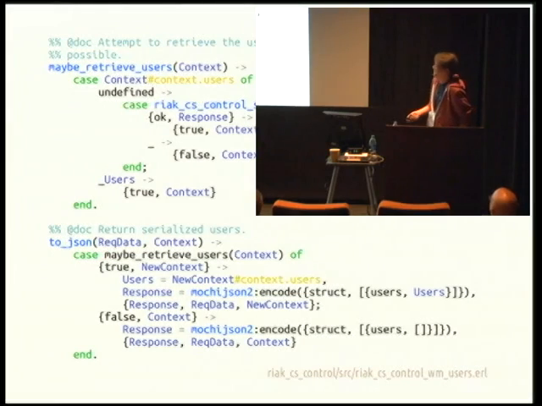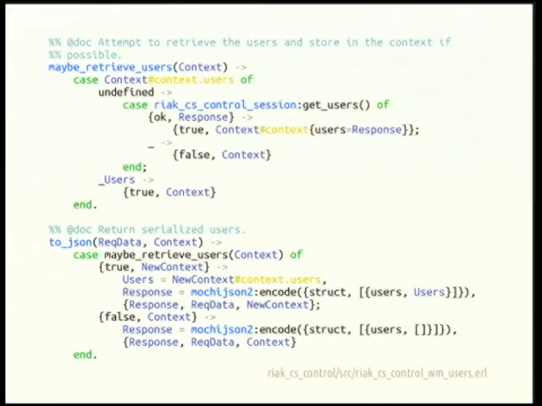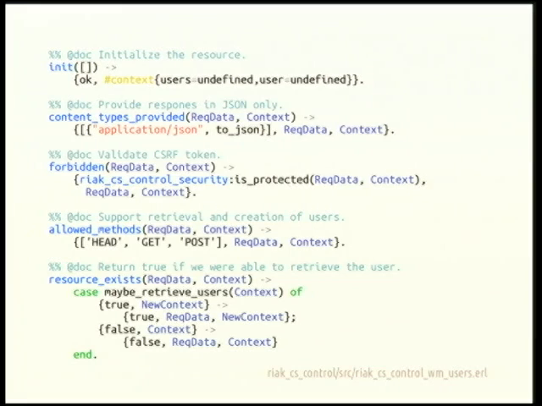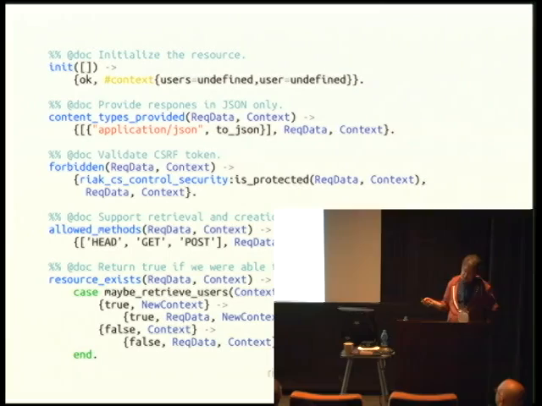Maybe I should just work from this theater. So this is maybe retrieve users. How do we go about handling something where we have to call in? This web request has all these functions, and a lot of these functions are pure functions, like this content type provided. So how do we handle something where we need to retrieve some data from the GenServer?